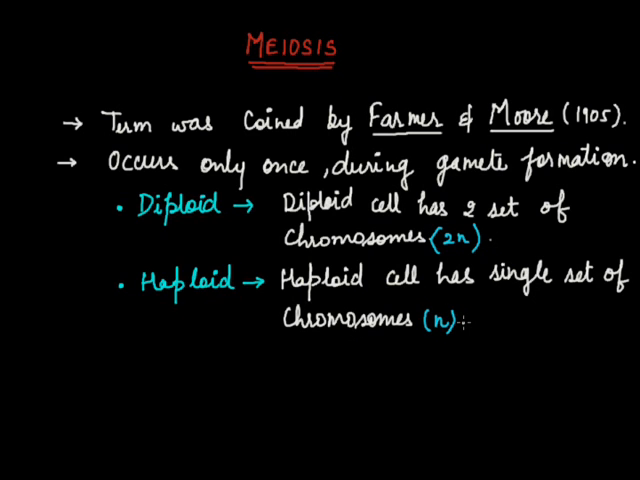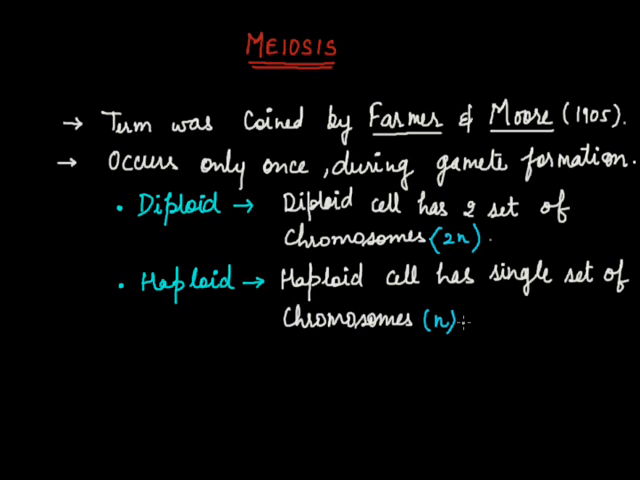So, diploid cells are those cells which have two sets of chromosomes, and they are represented by 2n, where 2 represents two sets, whereas n represents the types of chromosome. Whereas a haploid cell has only a single set of chromosomes and is represented by n only, which represents only one copy of the different types of chromosome.